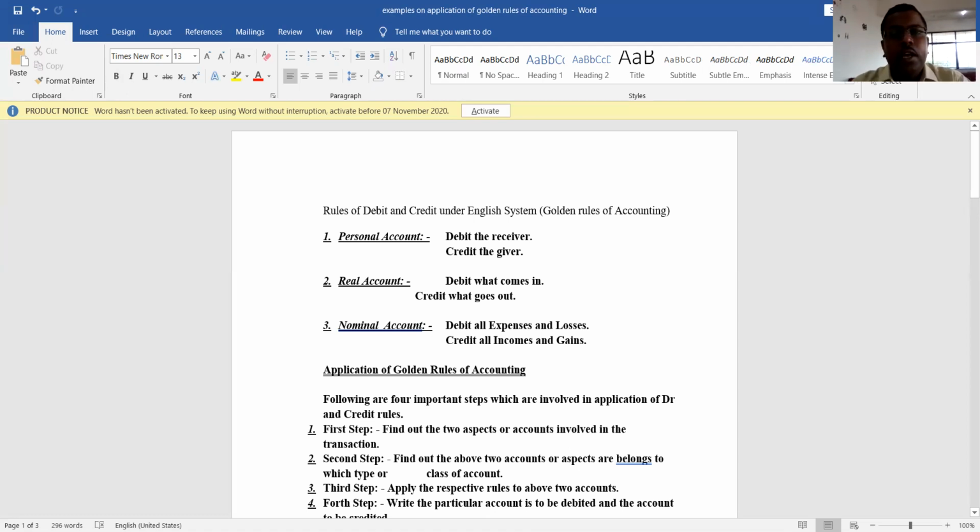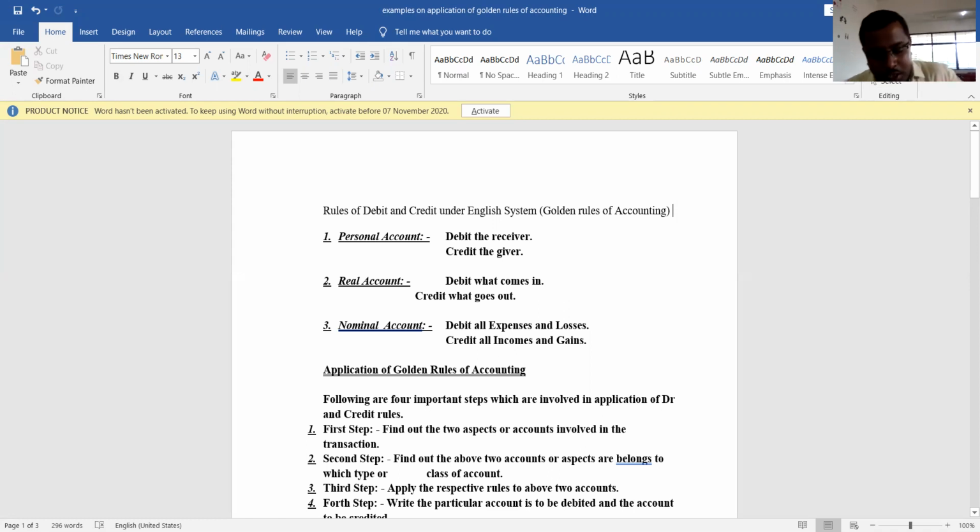Here, as we all know, there are three types of accounts, right? Personal account, real account, and nominal account. And one more thing we know is that every account is divided into two sides. One is debit side and another one is credit side. An account is in T shape, that is alphabet T, where the left hand side of an account is considered the debit side, and the right hand side of an account is called the credit side. Every account has its own debit and credit rules. So today we'll discuss these debit and credit rules of accounting. Later we'll discuss how to apply these golden rules to business transactions.